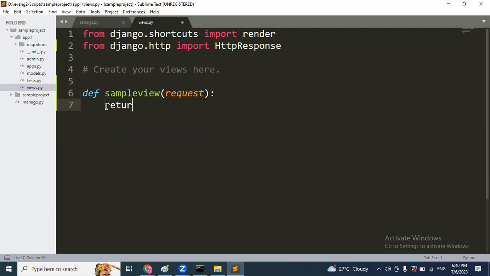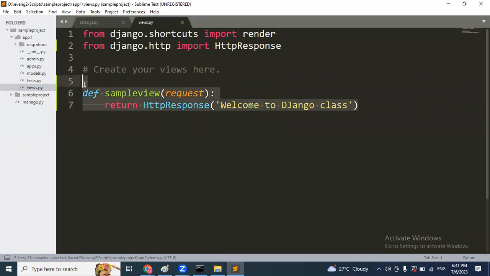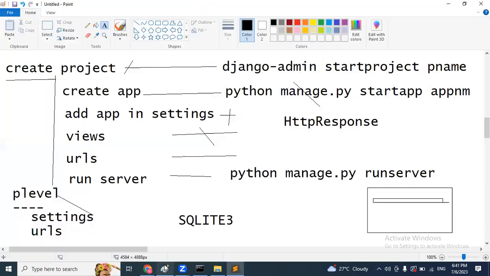So immediately mention return. To return the response, which one we have to use? HttpResponse. HttpResponse, and here enter your message. For example, welcome to Django class. I just mentioned the statement. So this is only my view. We received a request, we are going to return the response. Now views are ready.